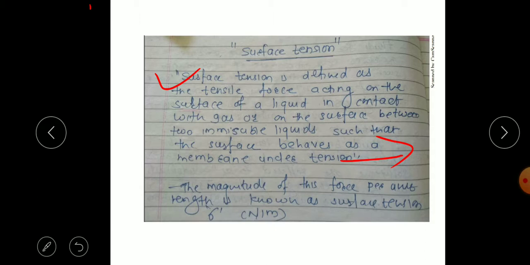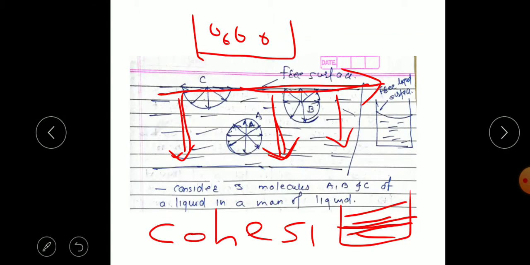The unit of surface tension is force per unit length, that is Newton per meter, or the smaller unit, dyne per centimeter. Sigma is the surface tension, force per unit length, in Newton per meter. For example, water has a higher surface tension as compared to other liquids,